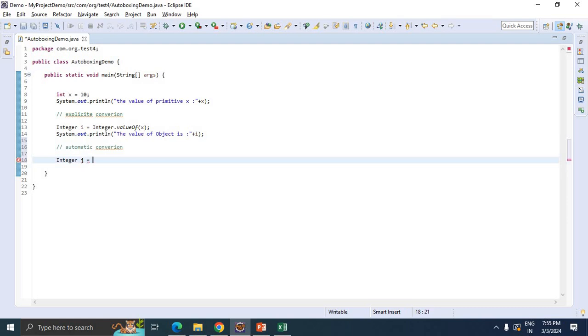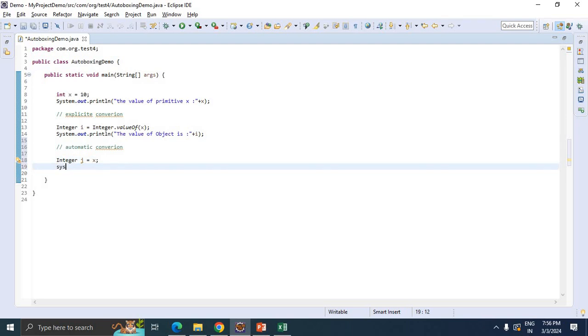Okay, just simply assign this x value here. We are not just using the valueOf method, it will convert automatically. Let's print its value. The value of the object, right? This is the object. This is implicit conversion. Automatically it will convert, right?